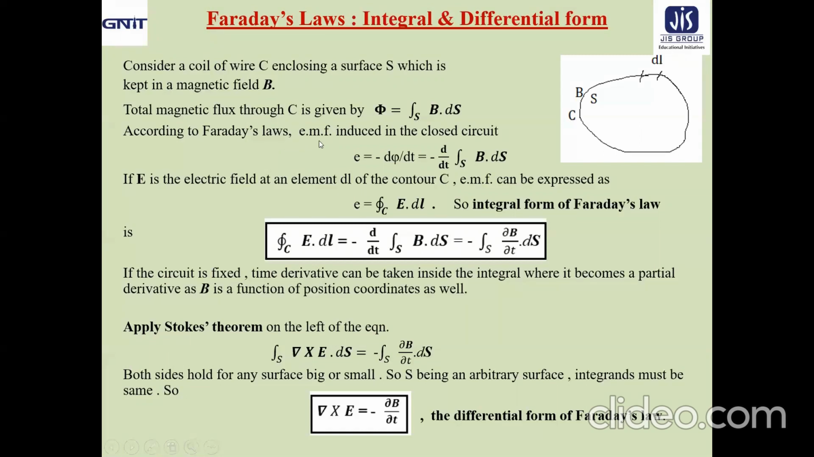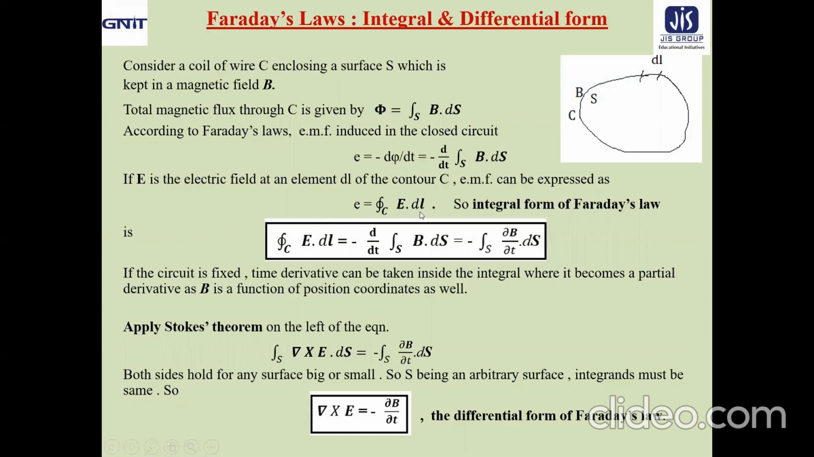Now, according to Faraday's law, the EMF induced in the closed circuit is written as E equal to minus d phi/dt. So it is minus d/dt of integration over S of B dot ds. Now, if E is the electric field at an element dl of the contour, then the EMF can be expressed as closed loop integration of E dot dl.